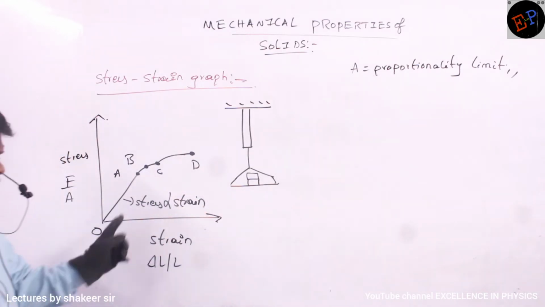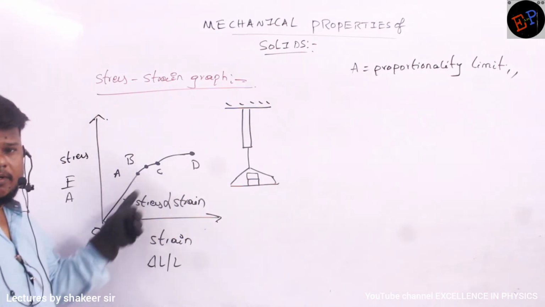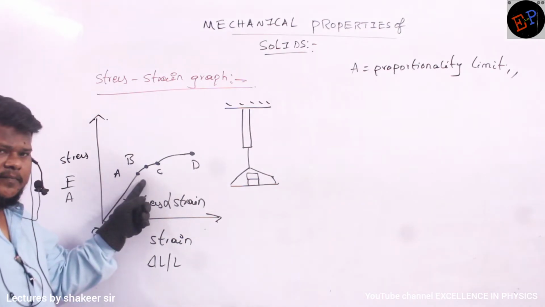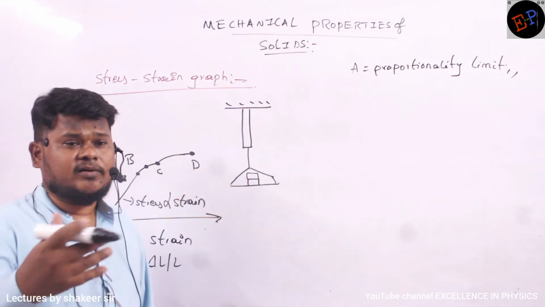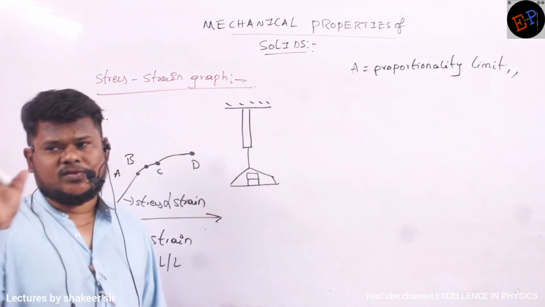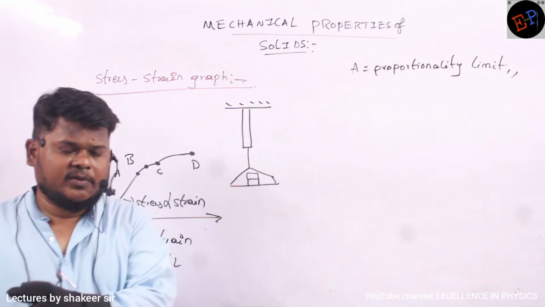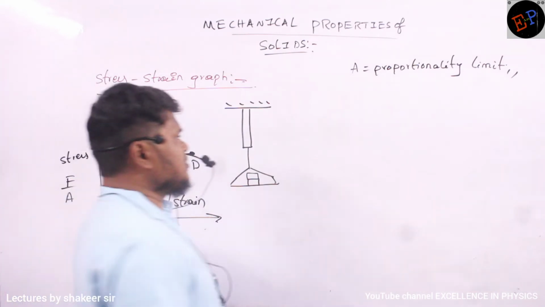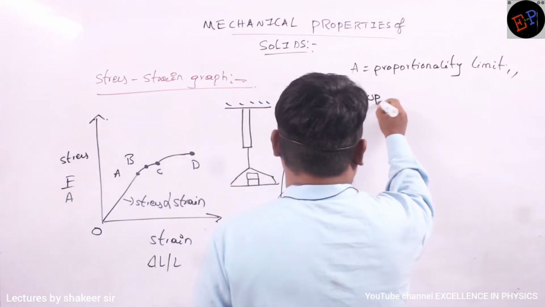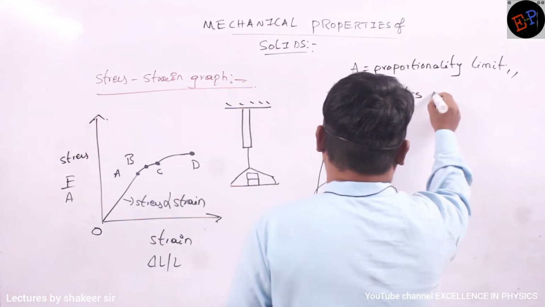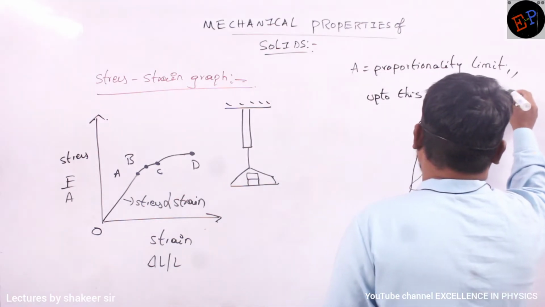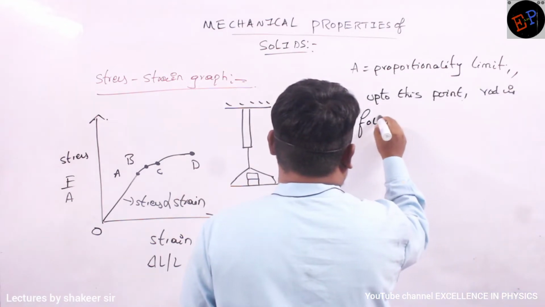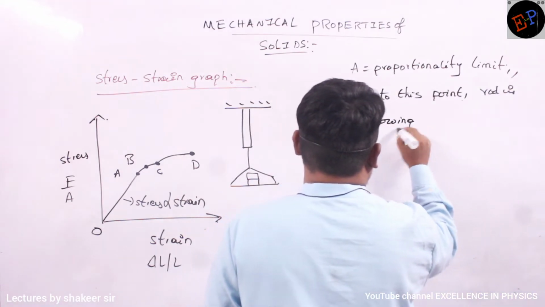It means up to point A, the rod is following Hooke's law. That is, stress is directly proportional to strain. So up to this point, the rod is following Hooke's law.